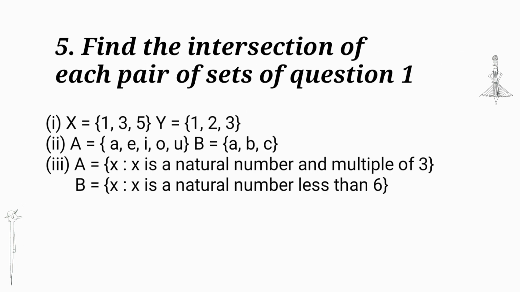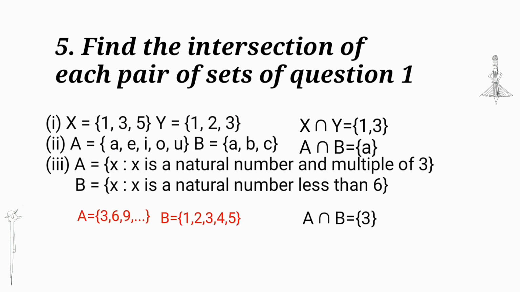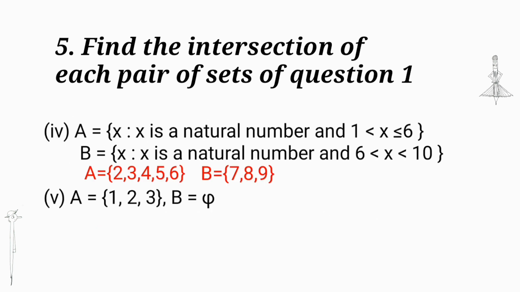We take question number 1 and find the intersection of each pair of sets. X is equal to {1, 3, 5} and Y is equal to {1, 2, 3}. We get the intersection of X and Y is equal to {1, 3}. Next, A intersection B is equal to {3}, A intersection B is equal to the null set, and A intersection B is equal to the null set. No element is common to A and B.